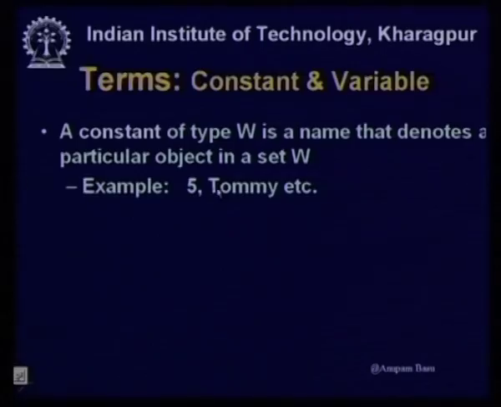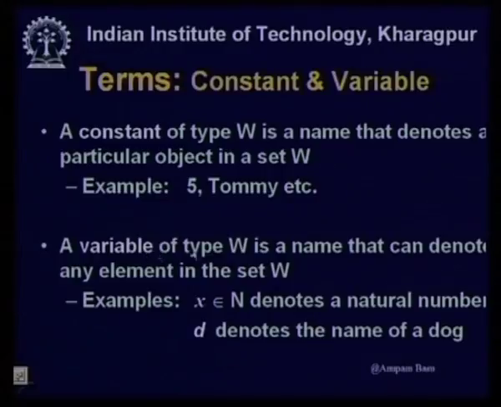If I say any particular variable that belongs to that set, belongs to that type, then it can connect itself to any particular object of that set. But whenever we are saying constant, then that is mapping to a particular object of that set. For example, if I say 5, 5 is a particular object in the set of integers or natural numbers. So, it is a constant. Tommy, among all the objects called dogs given their names, Tommy is a particular dog.